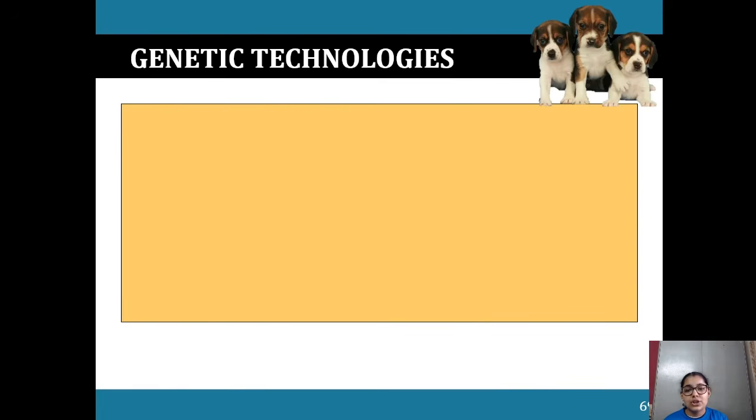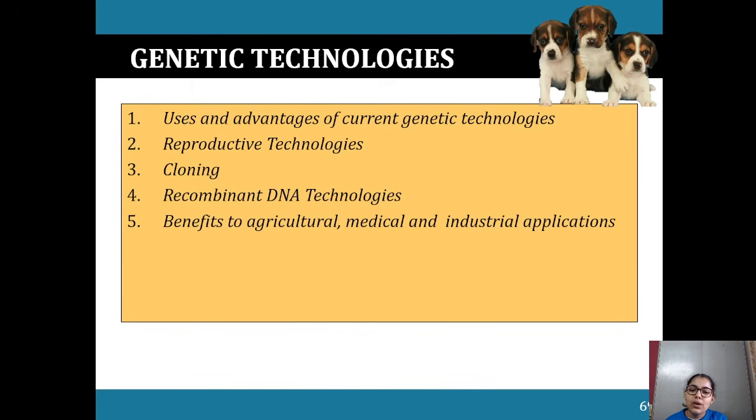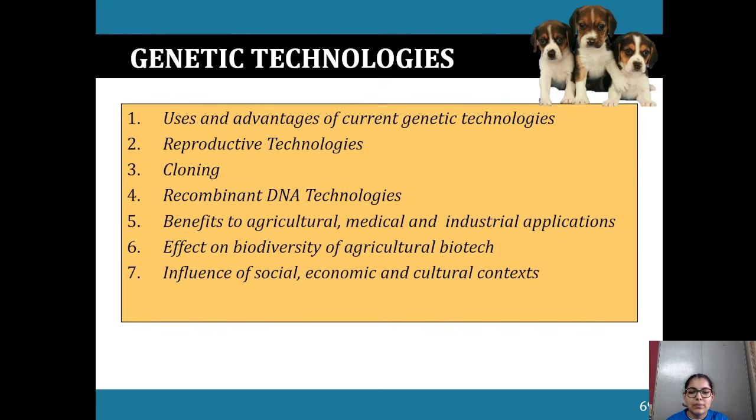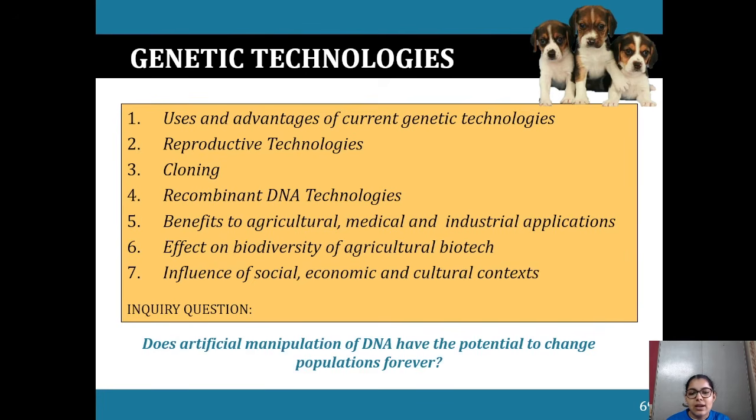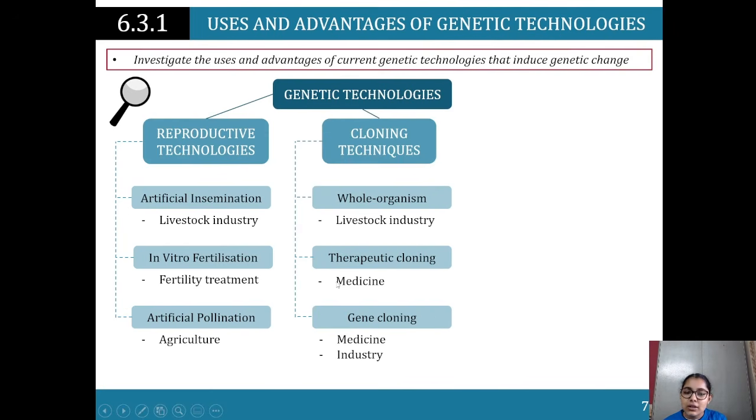So genetic technologies: we are looking at the uses of current technologies: reproductive technologies, cloning, recombinant DNA, benefits to agricultural, medical and industrial applications, effects on biodiversity of agricultural biotechnologies, and the influence of social, economic, and cultural contexts. We've got reproductive technologies: artificial insemination, in vitro fertilization, and artificial pollination. Cloning technologies include whole organism cloning, that's becoming a thing.